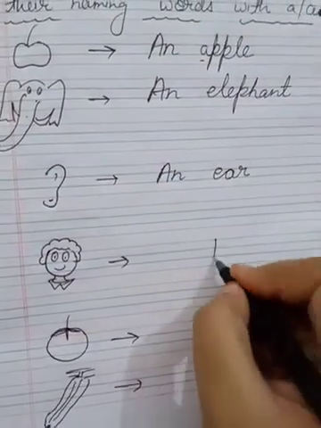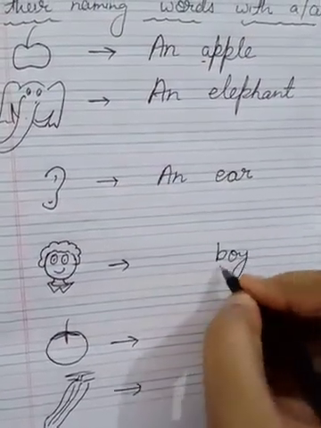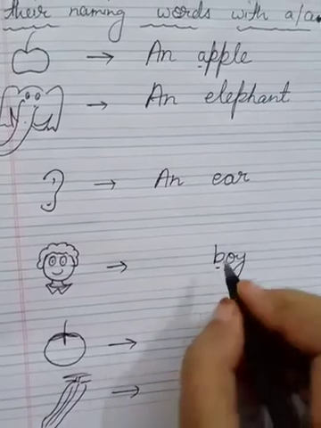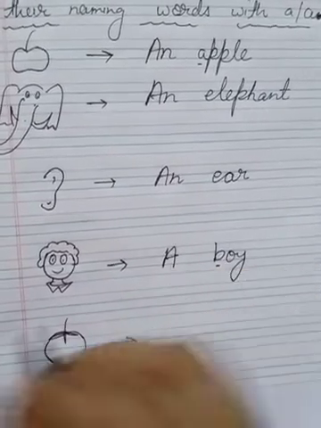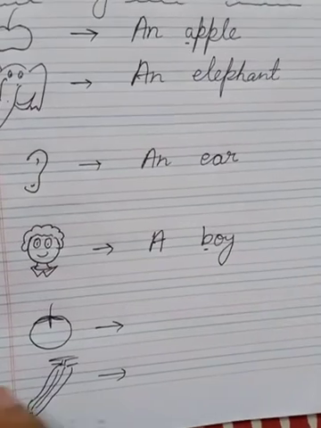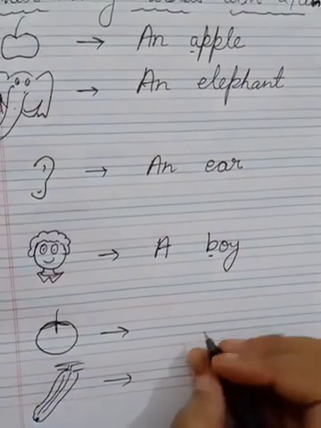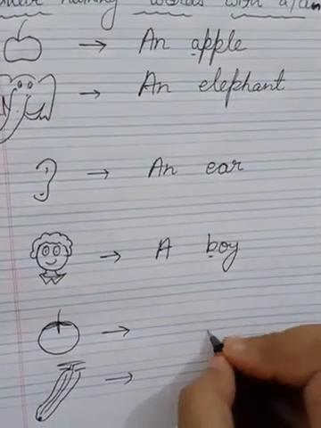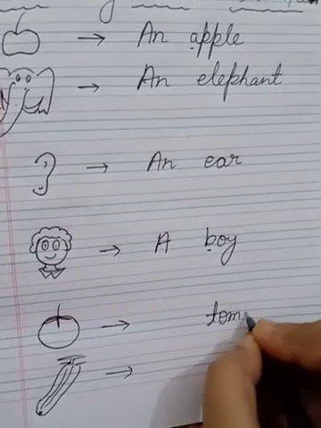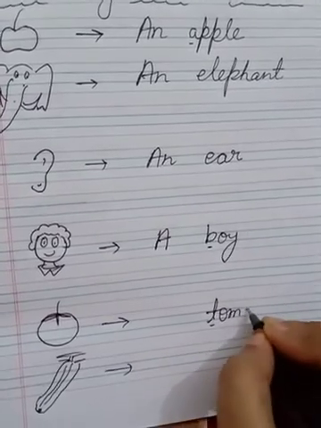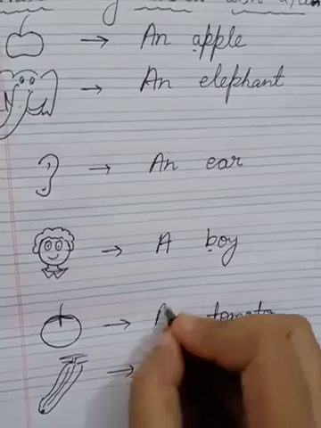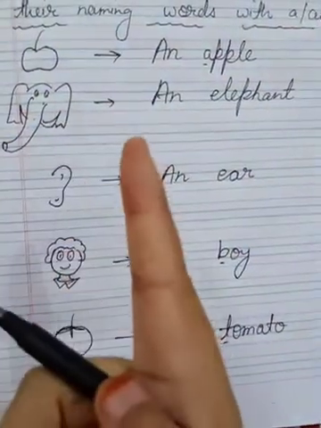This is boy. There is a sound of consonant, so we will write a boy. A boy. This is tomato. Sound of consonant. A tomato. And everything is a single thing.